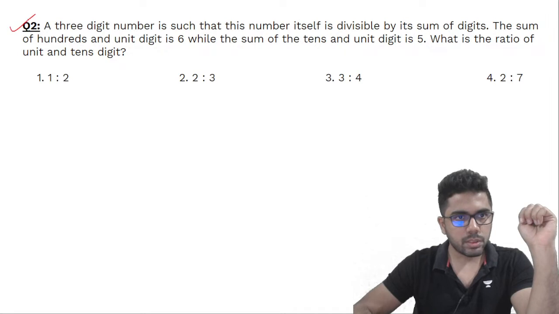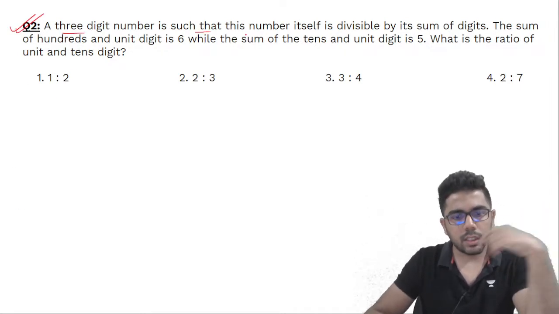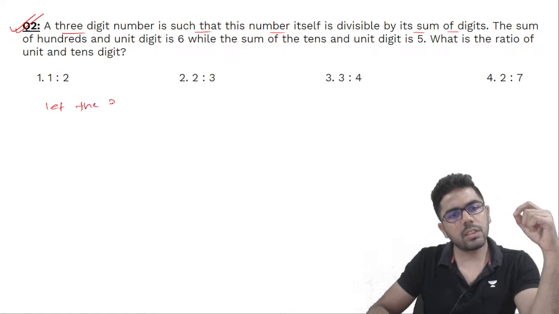Let's take a look at this question. A 3-digit number is such that the number itself is divisible by its sum of digits. I'll take, let the 3-digit number